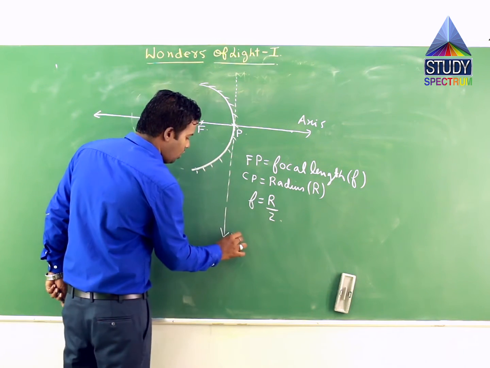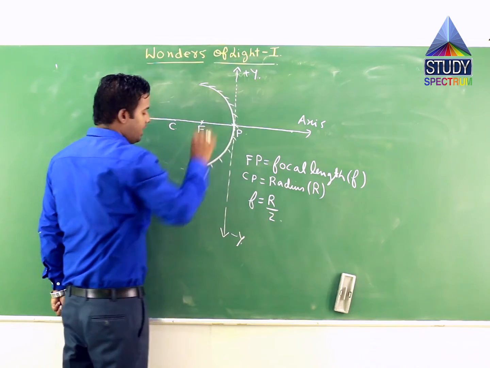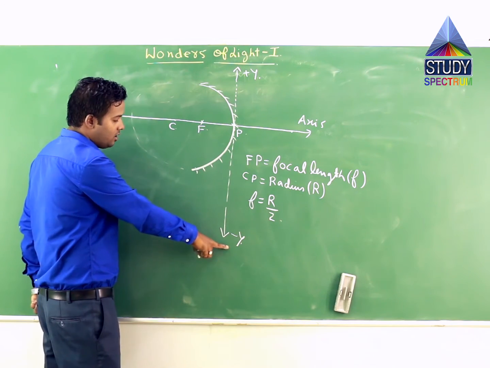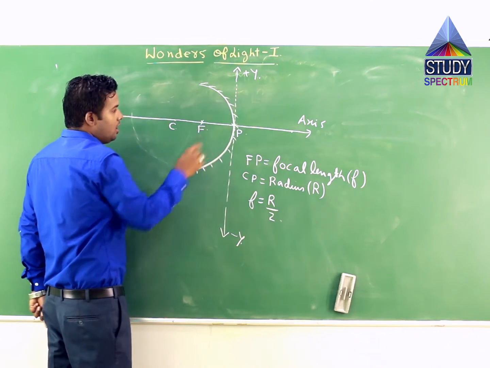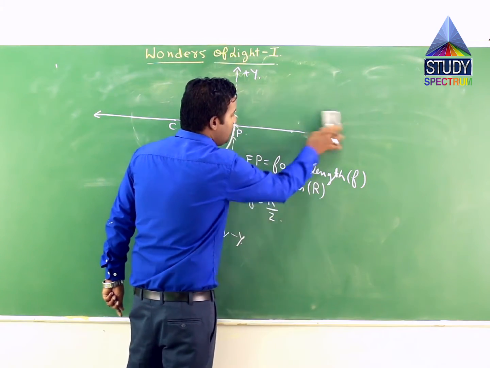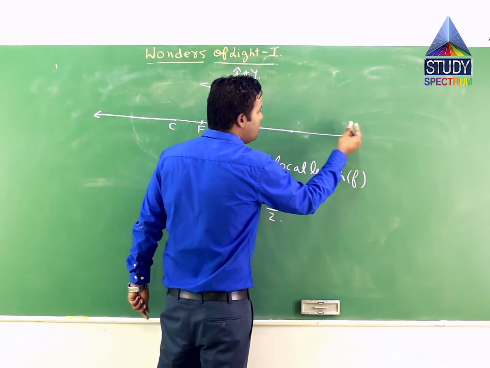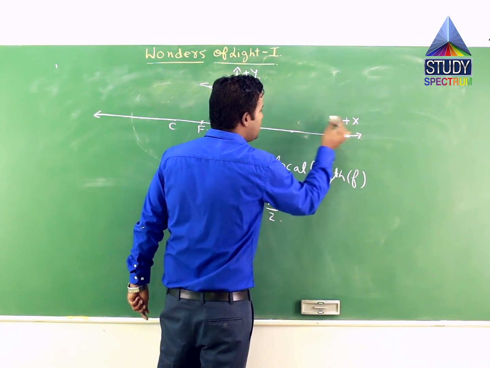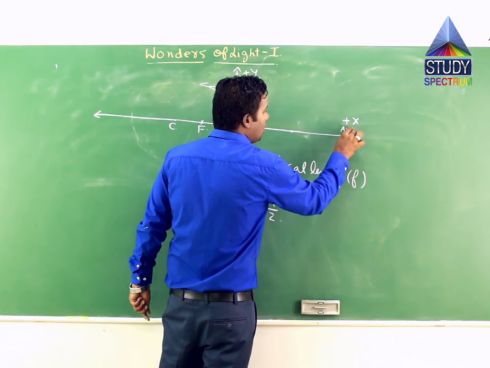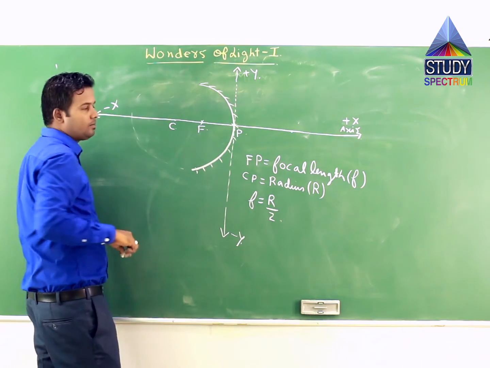So this becomes your y-axis, as positive y and negative y. You can see I have written here, this is negative y, this is positive y. I hope you have seen the Cartesian system where you have x-axis and y-axis. So this becomes your positive x-axis, and this becomes your negative x-axis, correct?